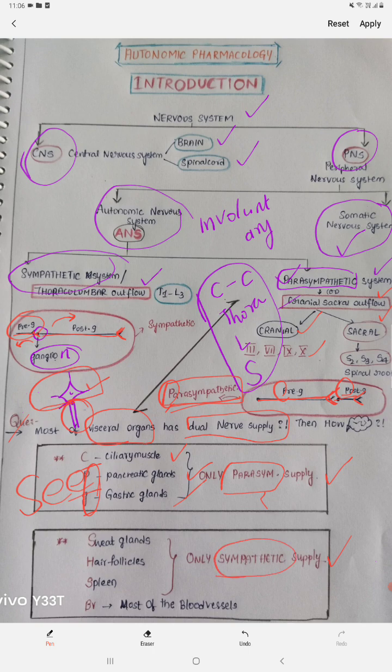Whereas for the sympathetic, P is there, no? That's for the parasympathetic. Here the S word is there, no? That's why you have to remember sweat glands and the spleen. And hair follicles: like you have to assume the location of the sweat glands, beside the sweat glands we have the hair follicles. That's why the sympathetic supply starts with the S letter. Sweat glands and spleen both start with S. That's the mnemonic, and beside the sweat glands we have the hair follicles, we can remember that also. Another one to remember is that most of the blood vessels have a sympathetic nerve supply.